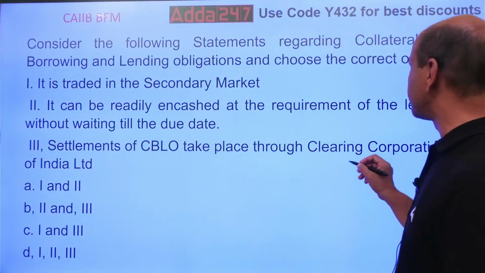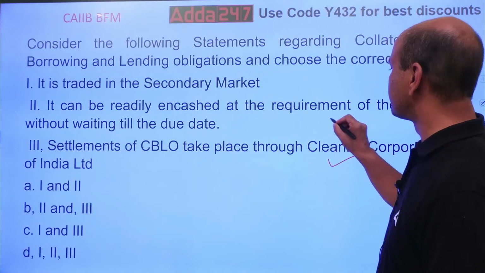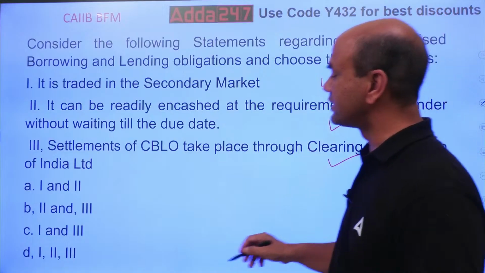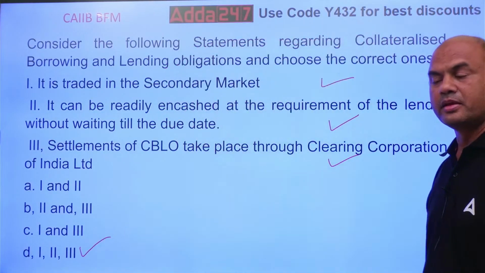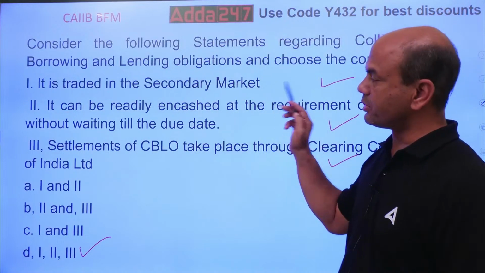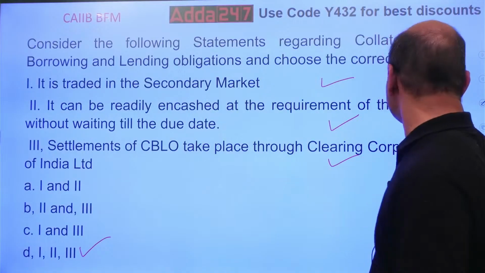So settlement takes place through CCIL. So that is also true. So the answers are this 1, 2 and 3. Kindly note the terms are important. Understanding the terms is very important.